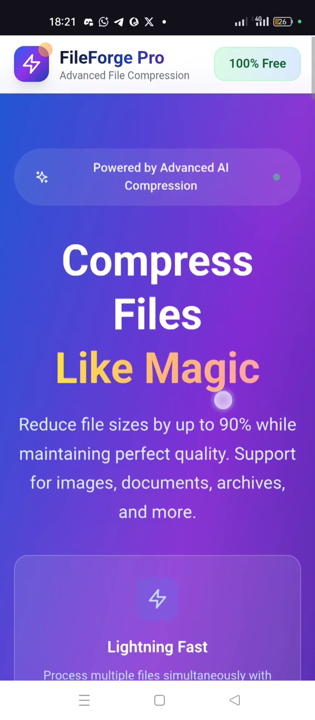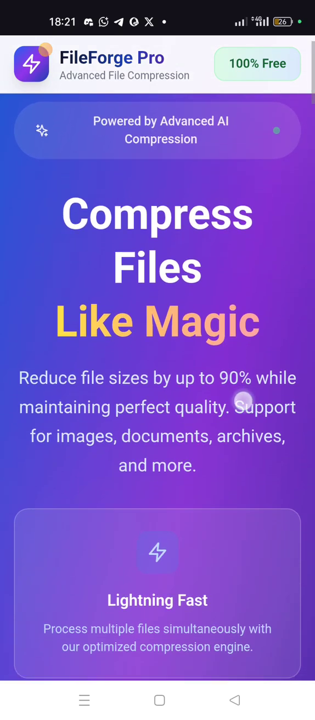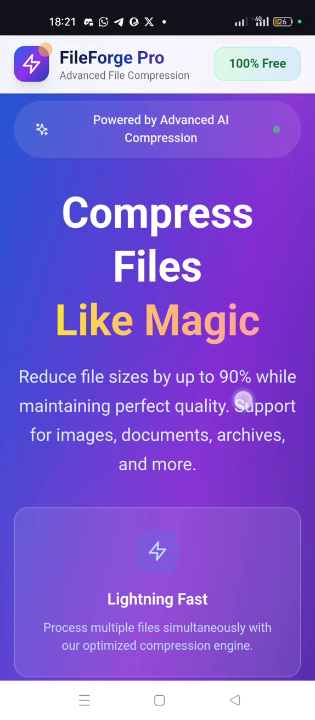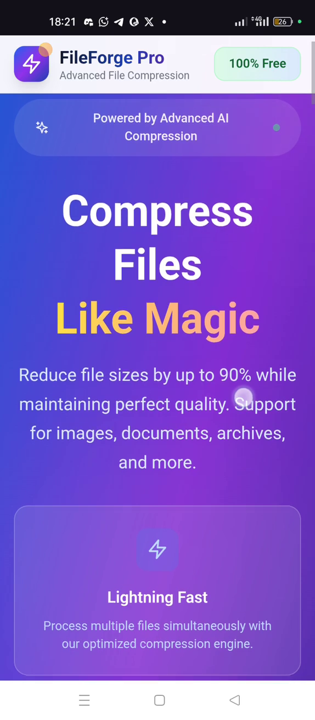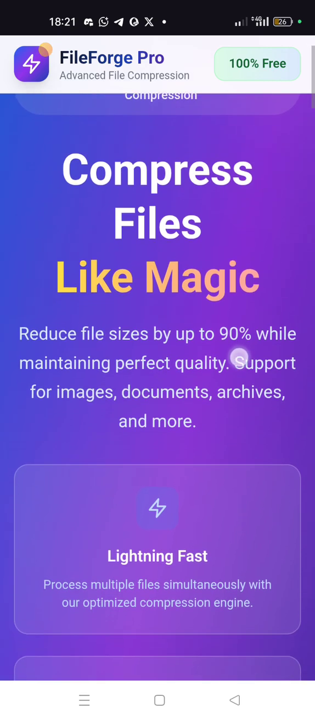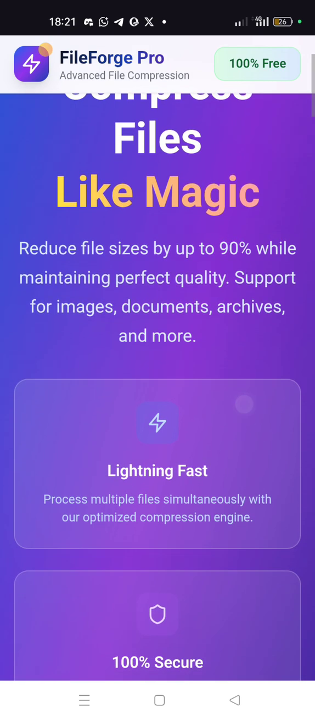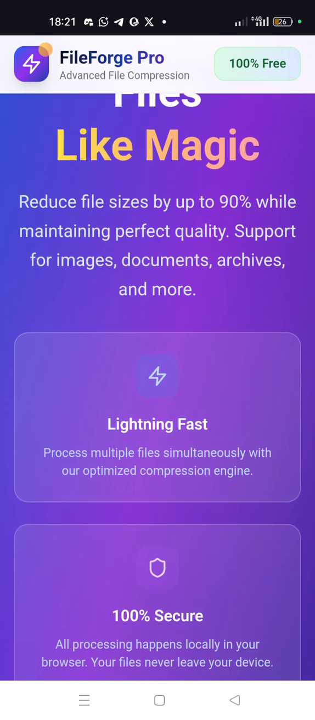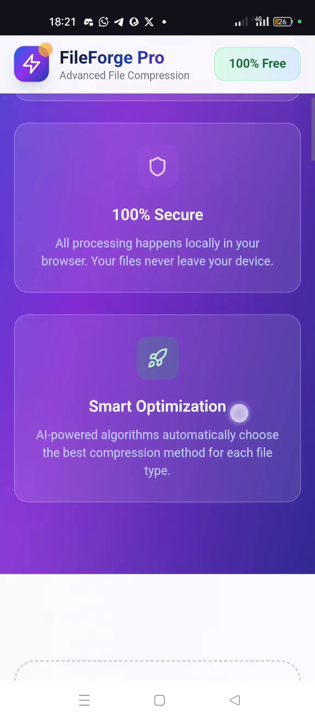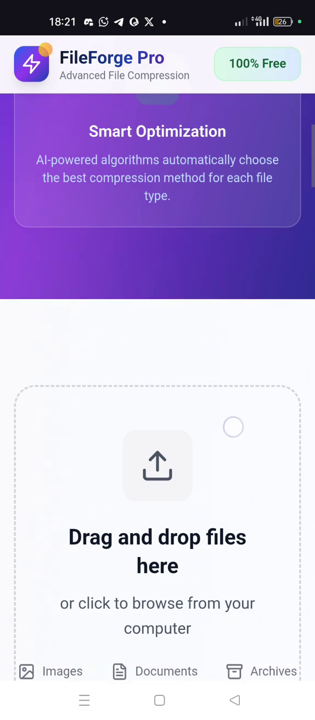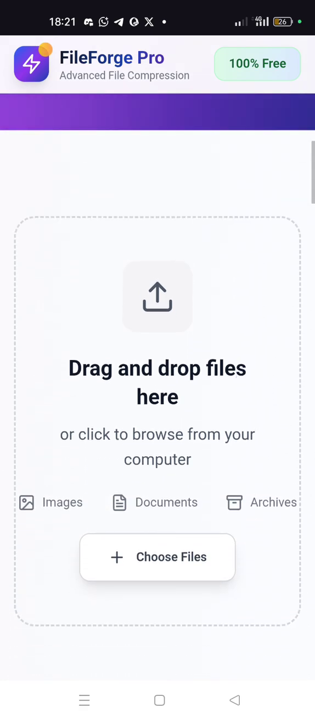This application you can use to compress your documents, your files like PDF, JPEG, any other files too, and you can do batch uploading. You can upload as many files as possible at once and compress them at once. So I'll do an example now.